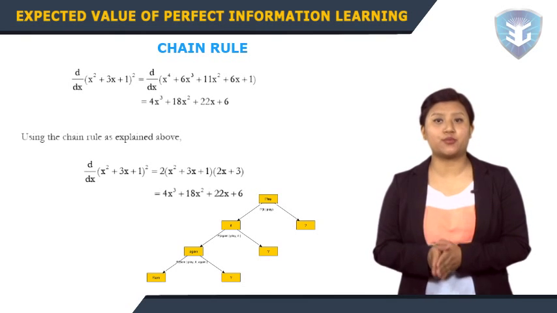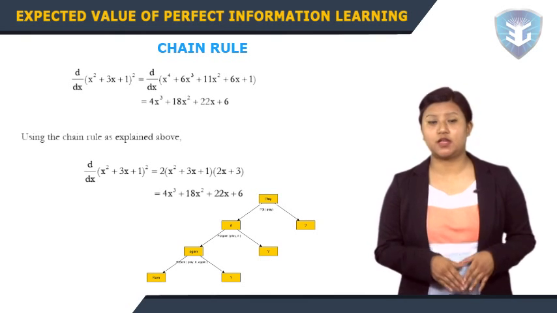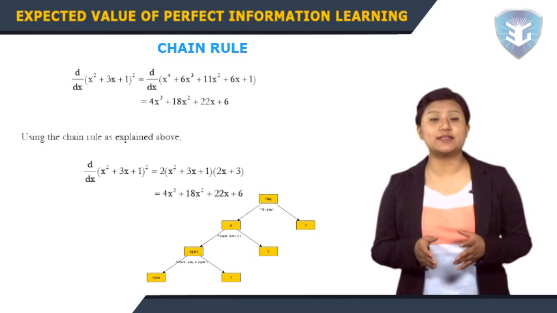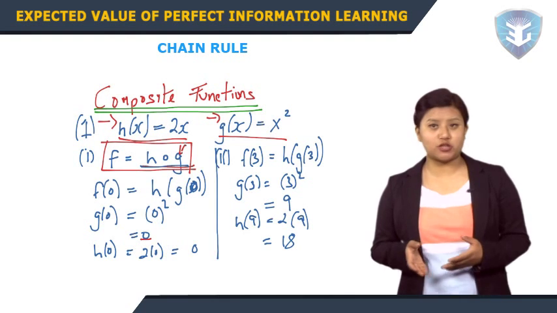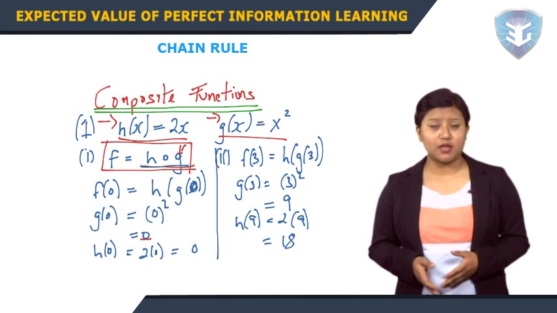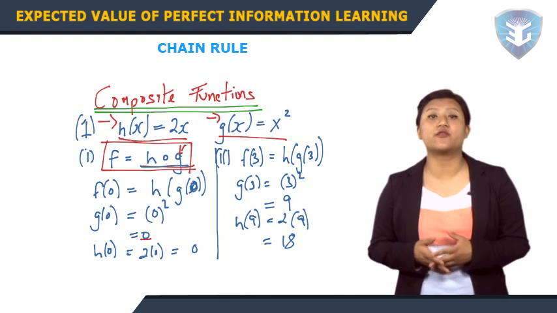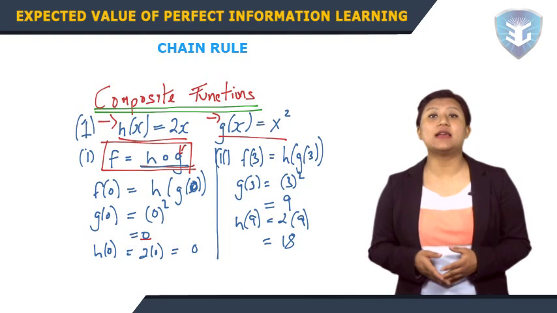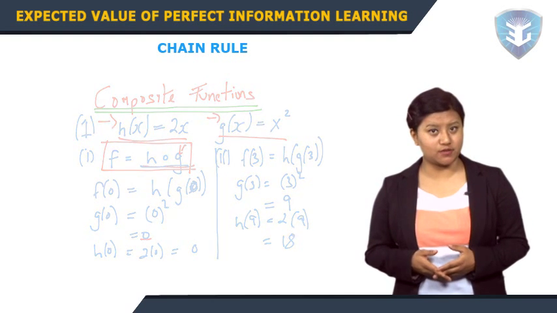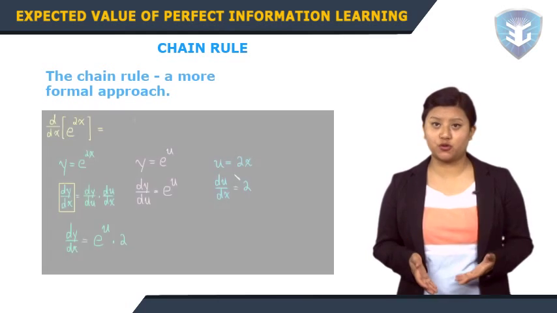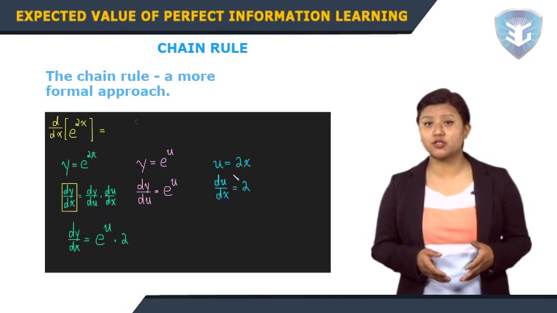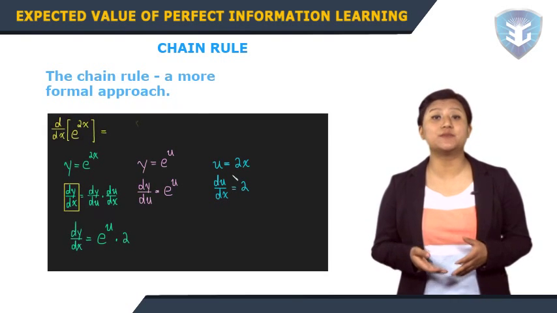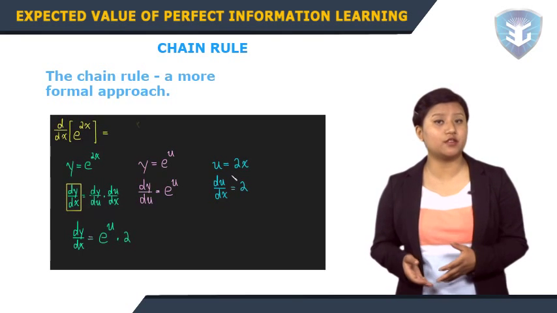Let's now discuss the chain rule. First, we will multiply the product out and then take the derivative. Then we will apply the chain rule and see if the results match, as shown on the screen. So, rules check out, at least for this example. It turns out that this rule holds for all composite functions and is invaluable for taking derivatives. The chain rule, a more formal approach: the chain rule can be thought of as taking the derivative of the outer function applied to the inner function and multiplying it times the derivative of the inner function.